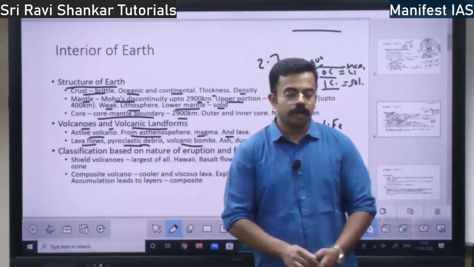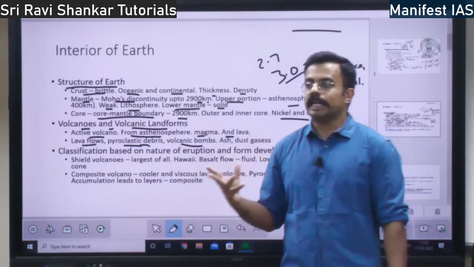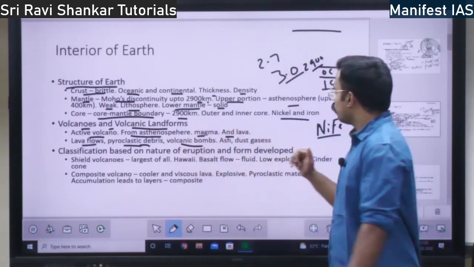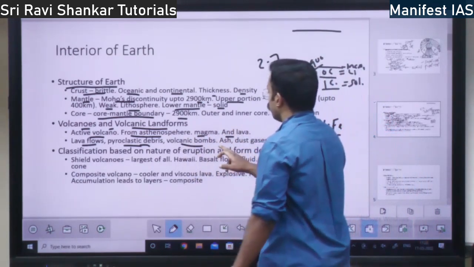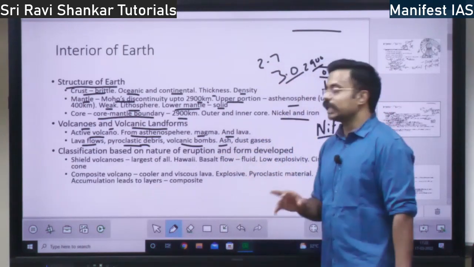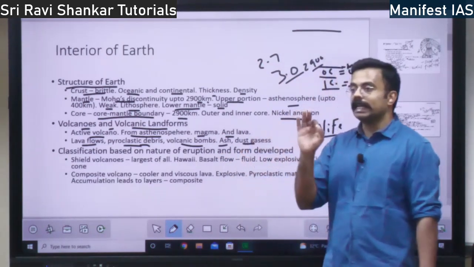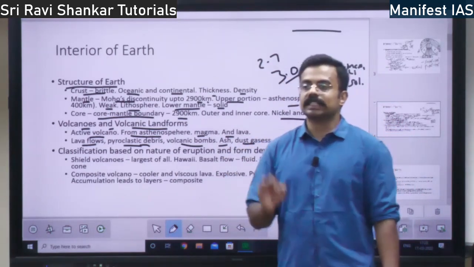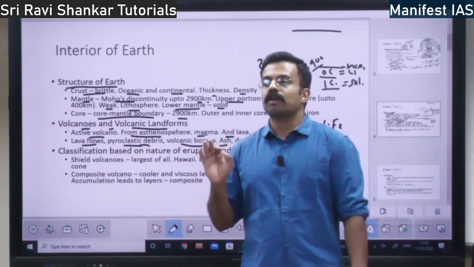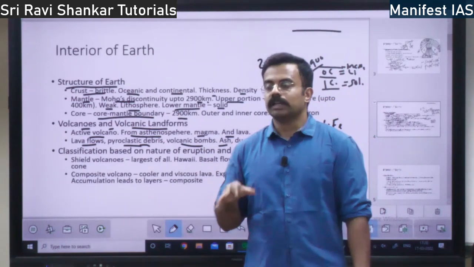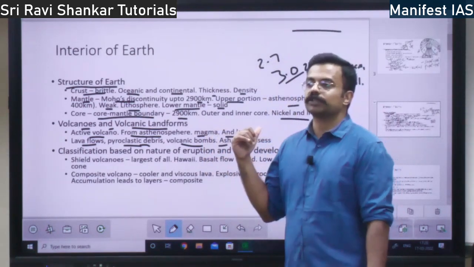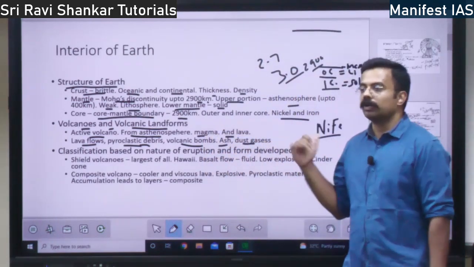When the volcano explodes, a lot of volcanic bombs will also come out of the volcano. Apart from that, you have volcanic ash, and also volcanic dust. Not only that, you have volcanic gases also. These are the components with respect to the volcano.